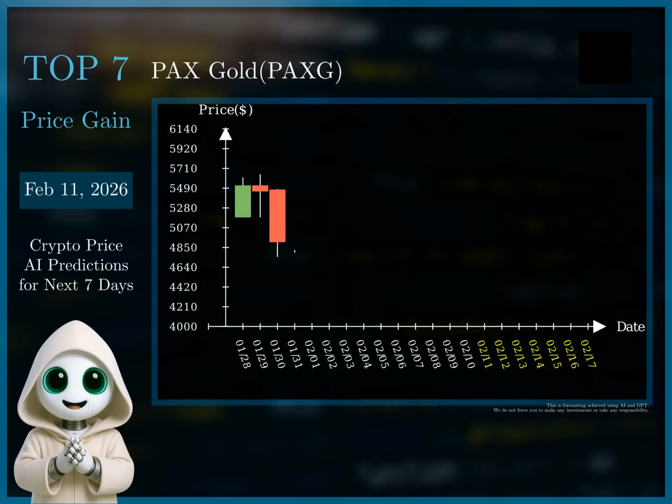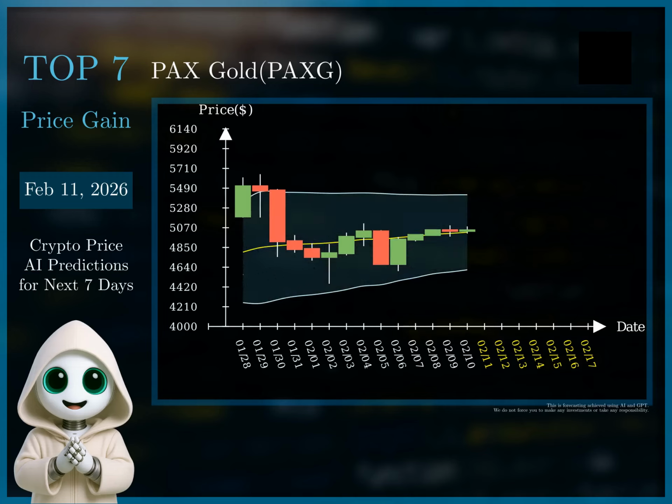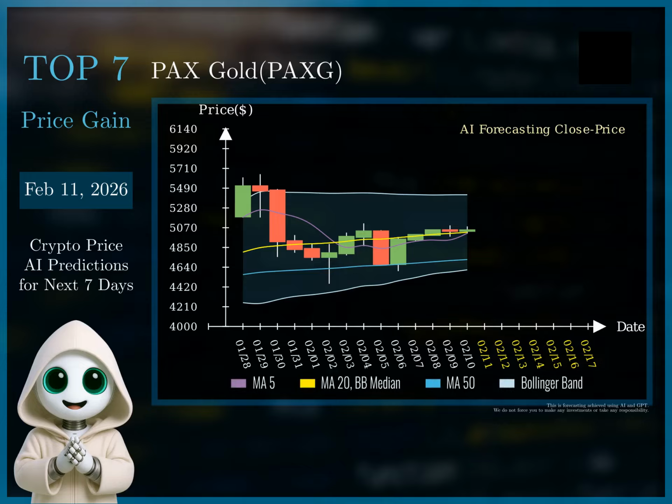Based on the historical data and forecast, PAX Gold has shown a volatile trend with periods of both upward and downward movement. The RSI consistently above 80 indicates overbought conditions, suggesting a potential pullback is imminent. The forecast data for the next week shows a slight downward trend, initially at $5,110 and gradually decreasing to $4,980. Considering these factors, I recommend a short position strategy.